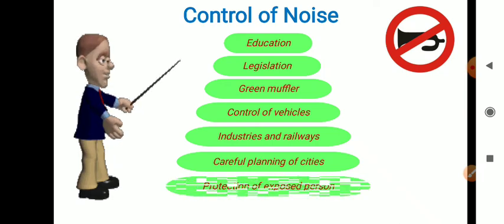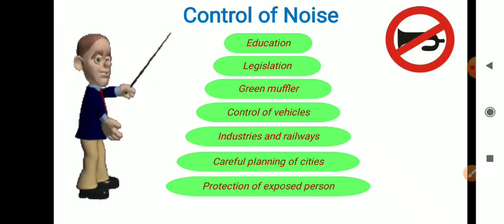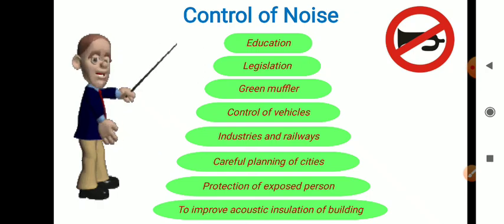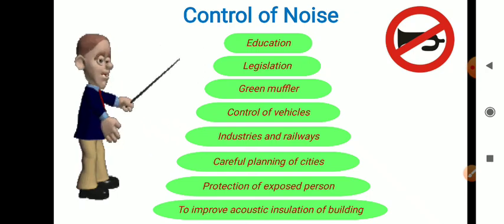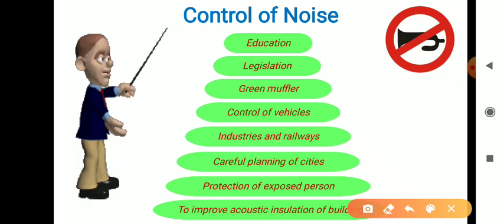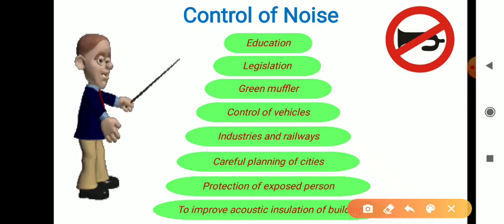And next, the protection of the exposed person, and the person who is making that much noise has to be protected. And the last one is improved acoustic insulation of buildings. The building has to be built in such a manner that the walls work as insulators, meaning external voice cannot come inside, and the inside noise cannot go outside. So these are all the ways of control of noise.